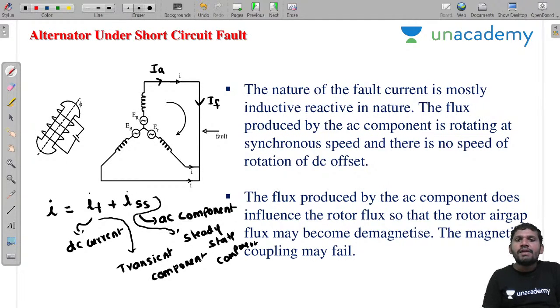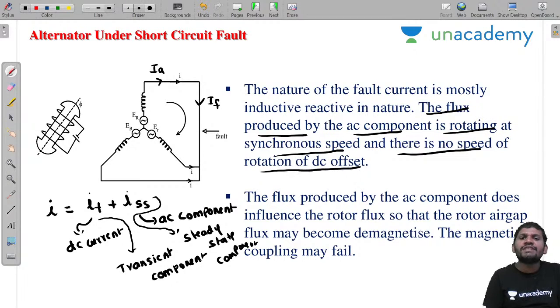Sir, I have given this: the nature of the fault current is mostly inductive, reactive in nature. We are assuming that the resistance is completely negligible. That's why the fault current flows through inductive nature only. The flux produced by the AC component is rotating at synchronous speed, and there is no speed of rotation for the DC offset, sir.